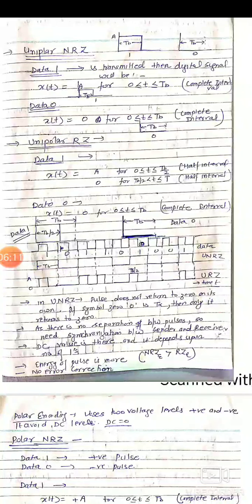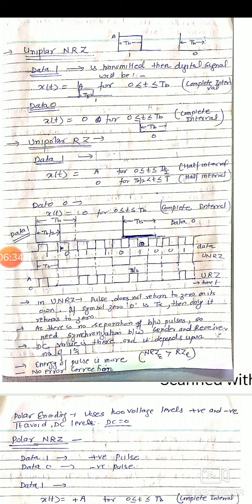In unipolar non-return to zero, data 1 will be transmitted in a digital signal, and here the data signal will be represented by the presence of a pulse having amplitude A or V for the whole duration of the signal, that is TB. TB is the baud rate of the pulse.